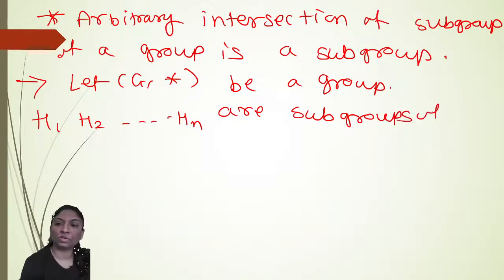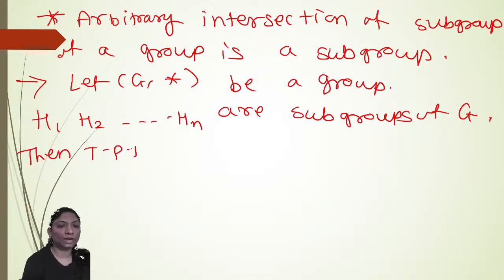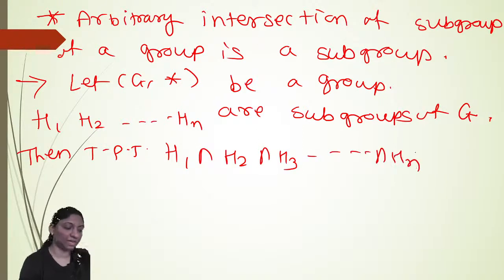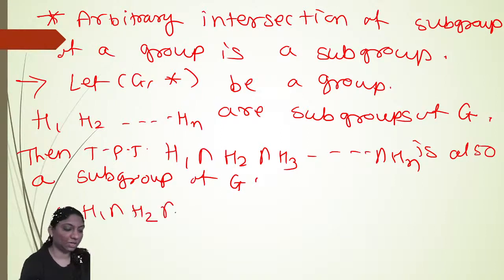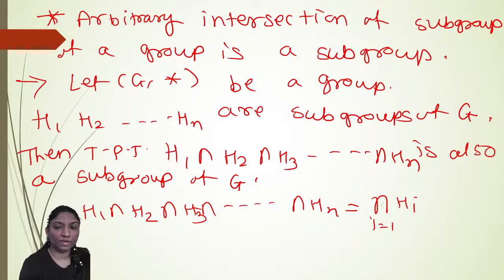Then we have to show that the arbitrary intersection of these sets is also a subgroup of G. It means H1 intersection H2 intersection H3 and so on up to intersection Hn is also a subgroup of G. Therefore, H1 intersection H2 intersection H3 and so on intersection Hn is equal to the intersection of Hi, i varying from 1 to n.